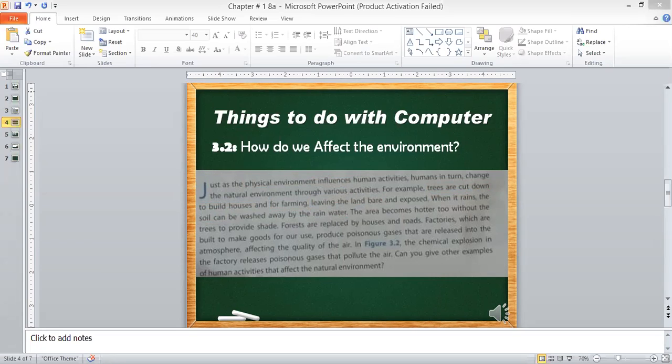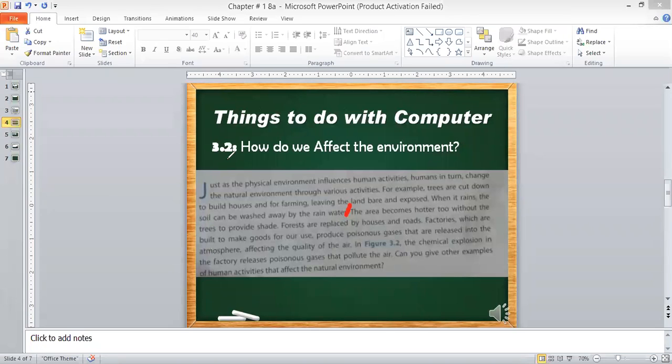Okay, whoever is going to read from here. Who is there? Mohammad Disogi. Yes, sir. The area becomes hotter too, without the trees to provide shade. Forests are replaced by houses and roads.